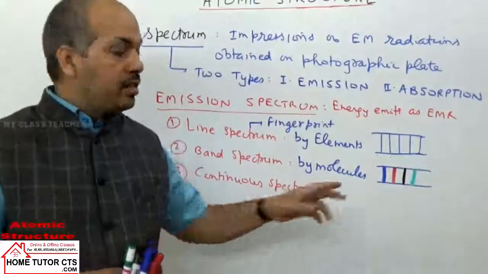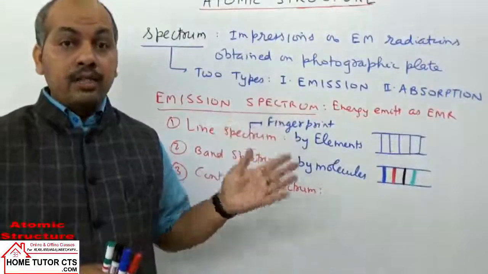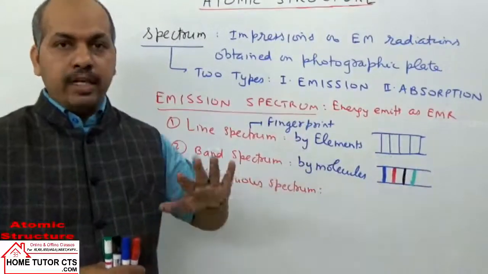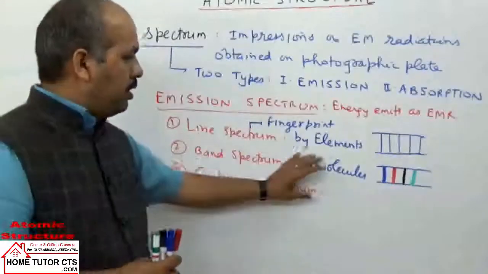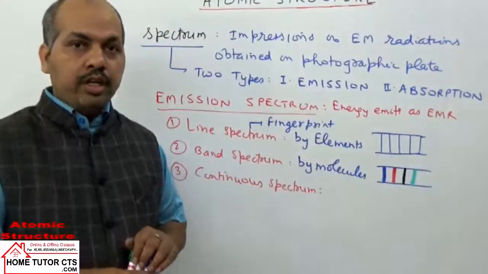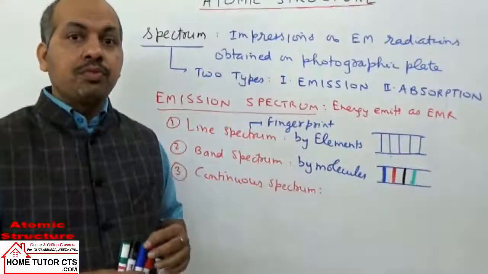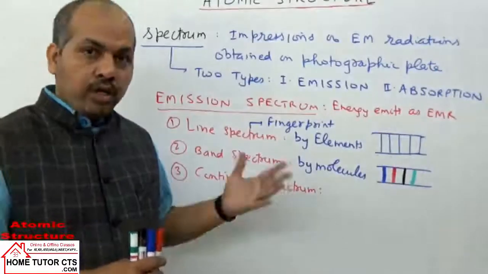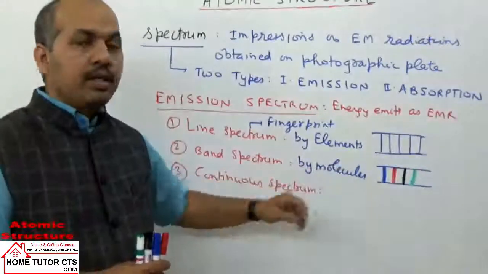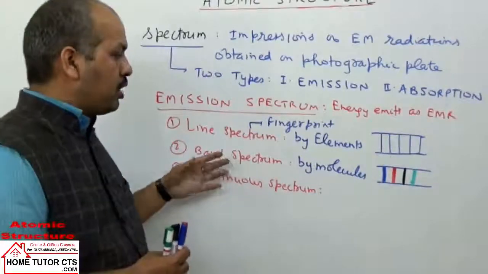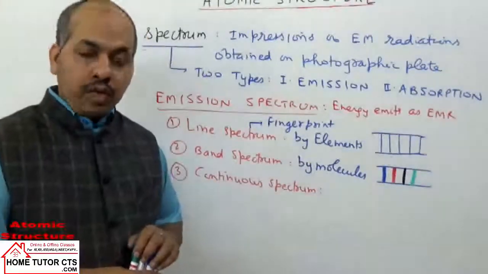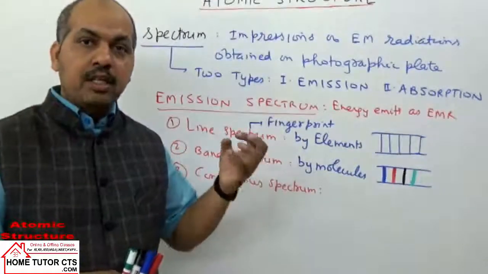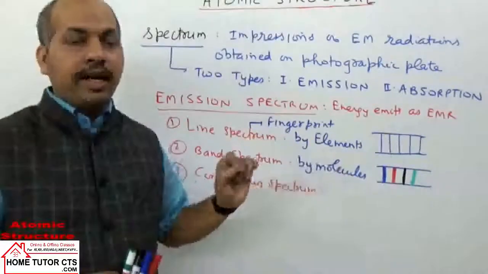What happens in band spectrum is that electrons are under the influence of more than one nucleus. The atoms in molecules have covalent bonding, so the bonding electrons are shared by both atoms' nuclei. So electrons are under the effect of the nuclei of two or more atoms. For this reason, the spectrum is given in the form of bands, each band consisting of a number of closely spaced lines.